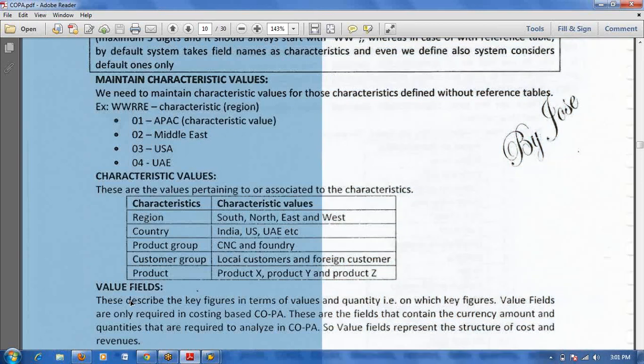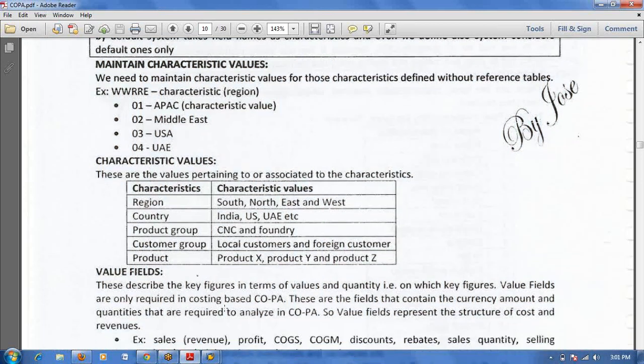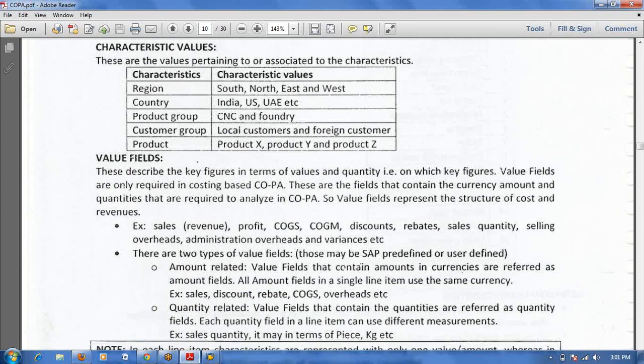Okay, value fields. Next one is value fields. Value fields are nothing but key figures, the base on which you want to analyze. Value fields are mainly two types: one is quantity based and one is amount based. Normally we use value fields only in the costing based COPA scenario. In the account based COPA scenario we won't use value fields. These are the key figures.